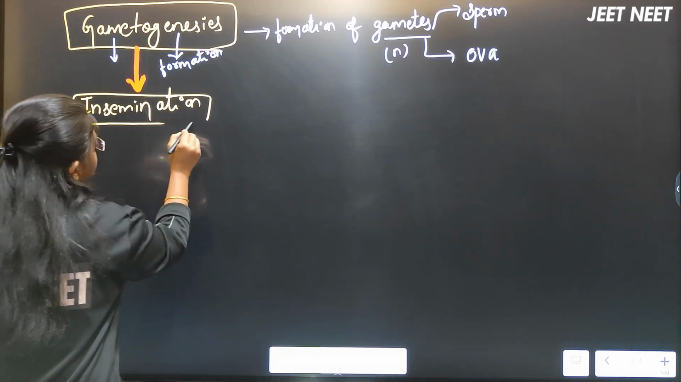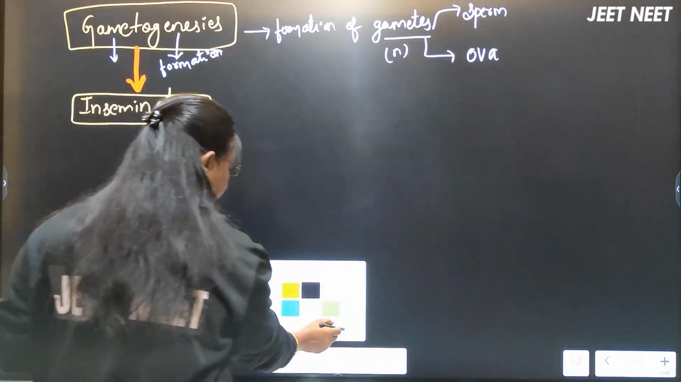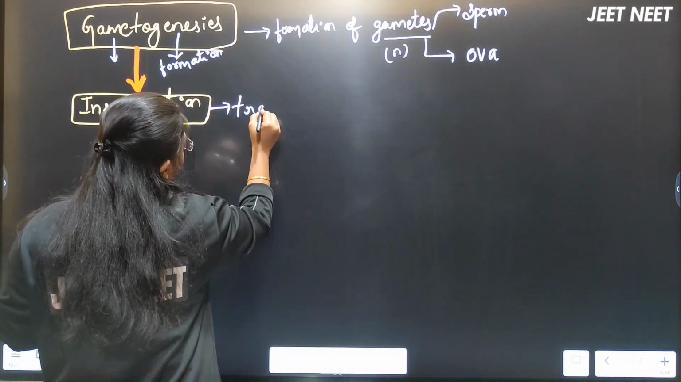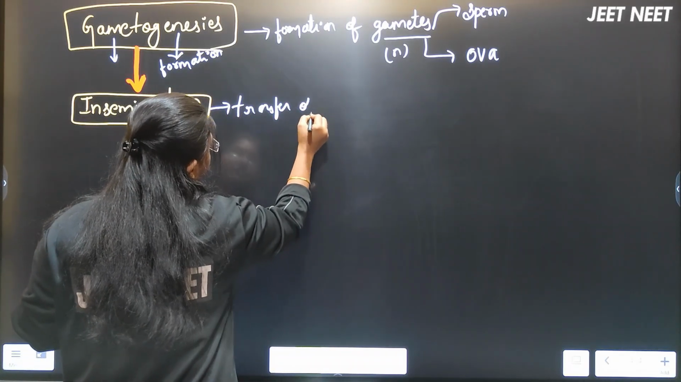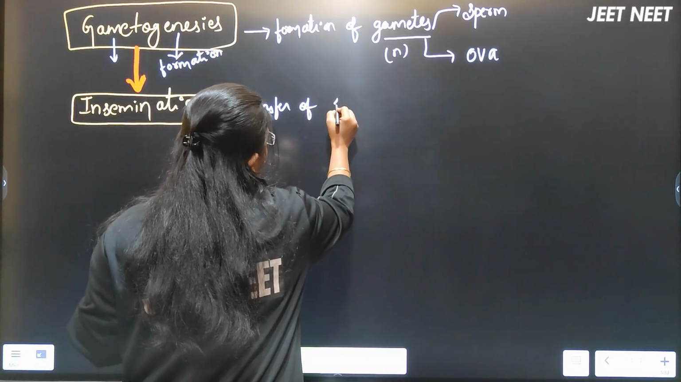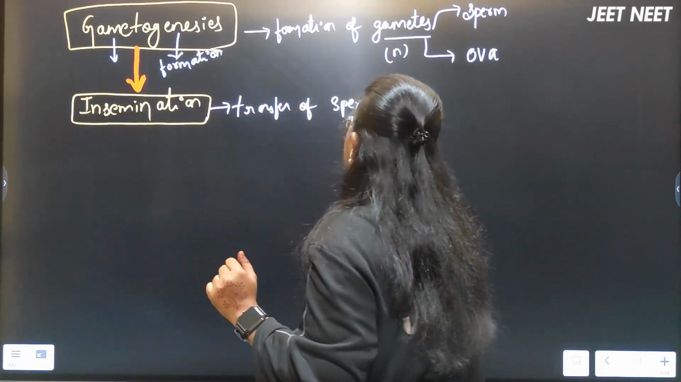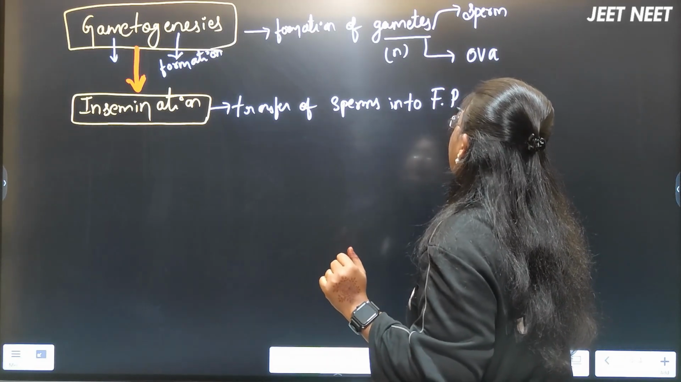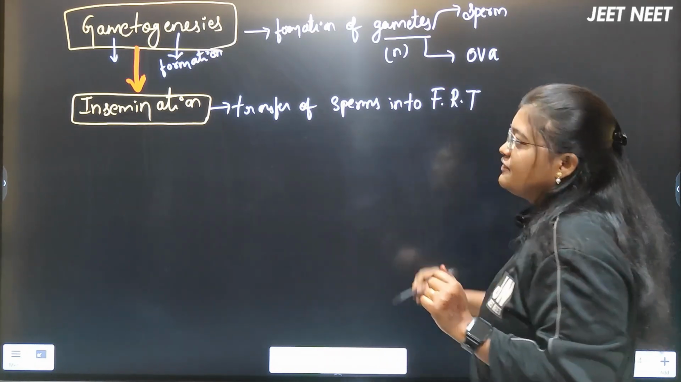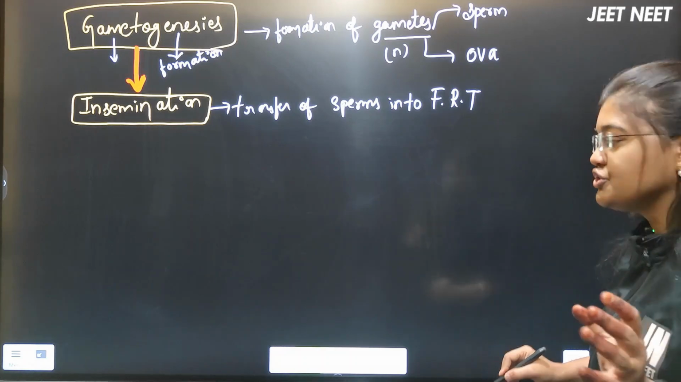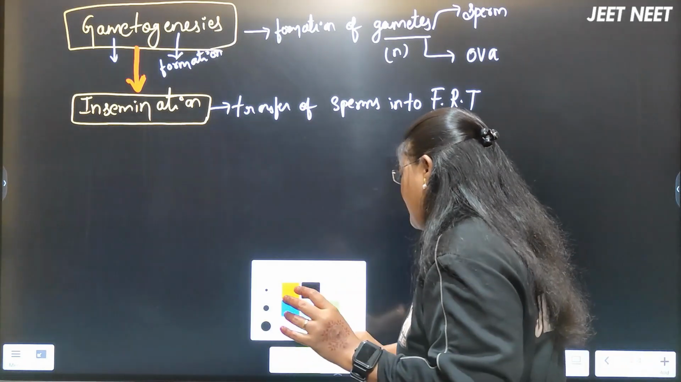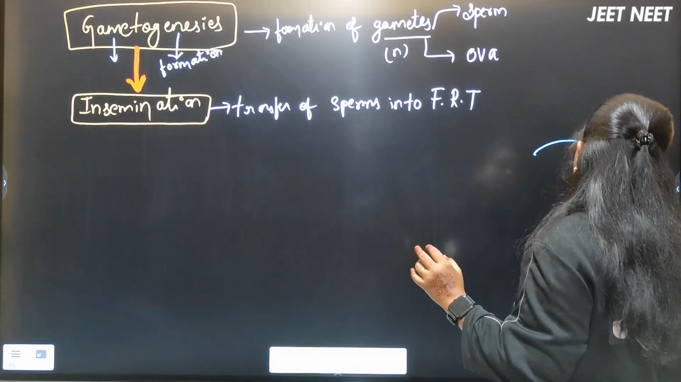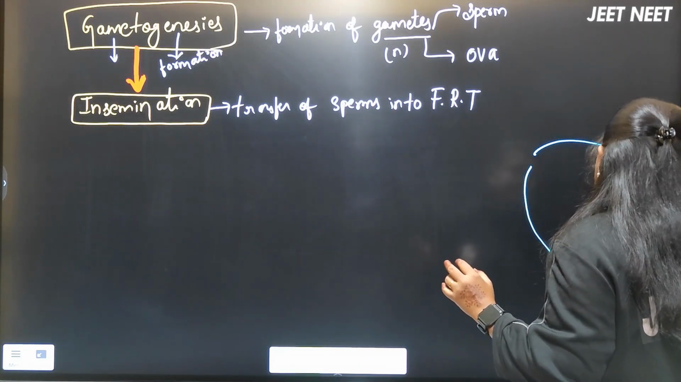What do you mean by insemination here? The name itself is going to tell you, it is the transfer of sperms into the female reproductive tract. Transfer of sperms into the female reproductive tract. So let me just show you in a diagrammatic manner here itself. For example, let me take this one. So assume now here it is a uterus, right?